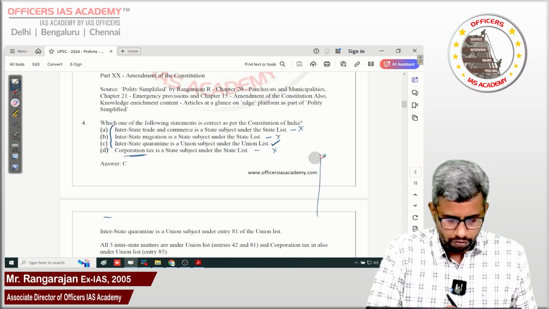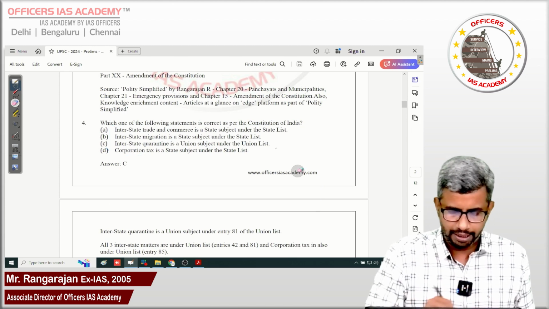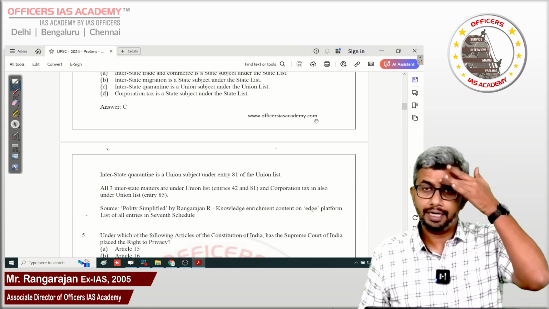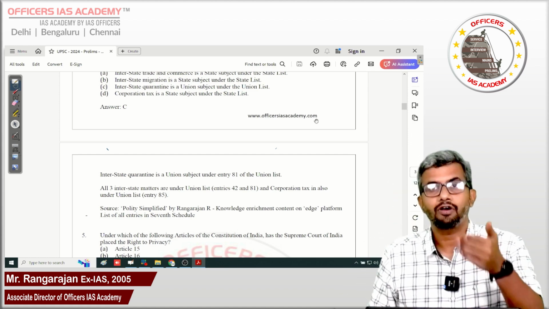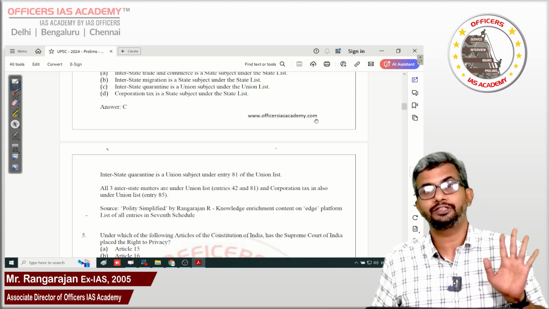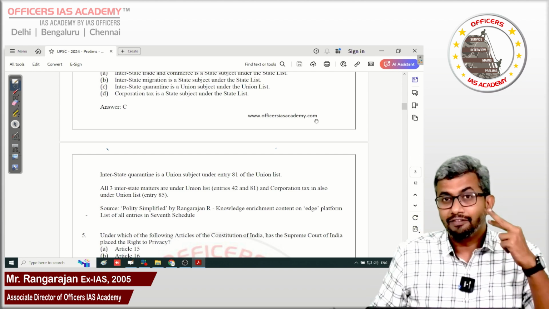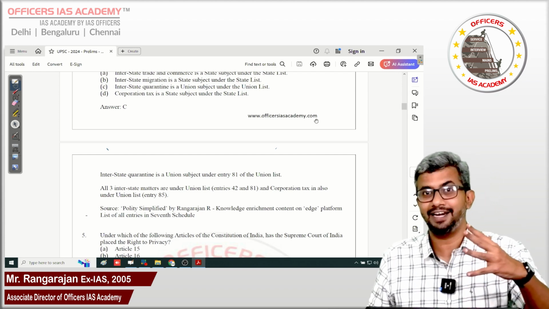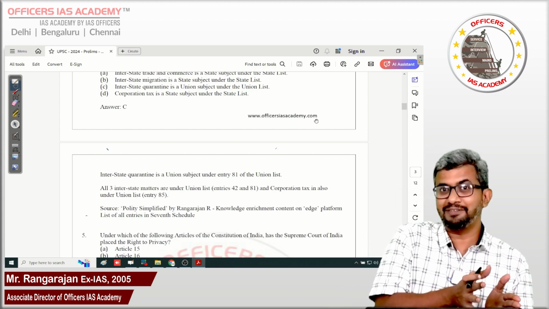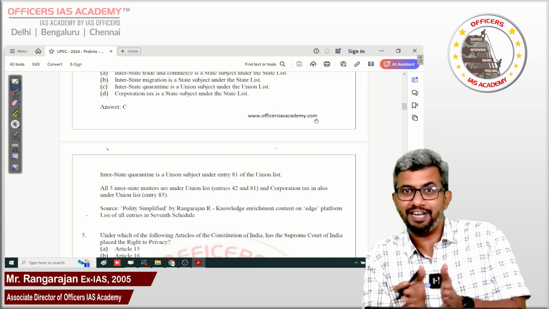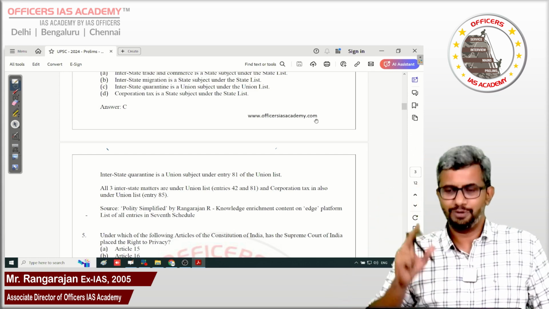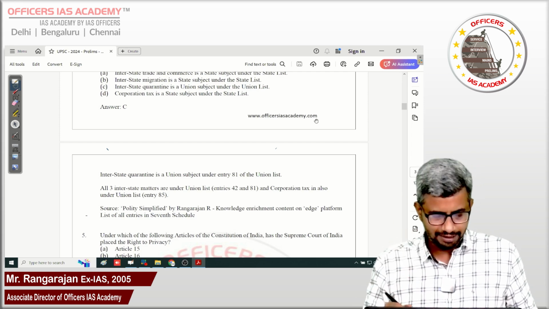Entry number 42 is interstate trade and commerce. The next, migration and quarantine, is entry number 81. And corporation tax is entry number 85. All 4 are part of the Union List, but only one option says Union List, which is the correct answer. This is the technique of anti-similarity. 3 are interstate, 1 is corporation tax, but that is not the anti-similarity here. The anti-similarity is between 3 State List and only 1 Union List, whereas all 4 are from the Union List. So the correct answer is C.